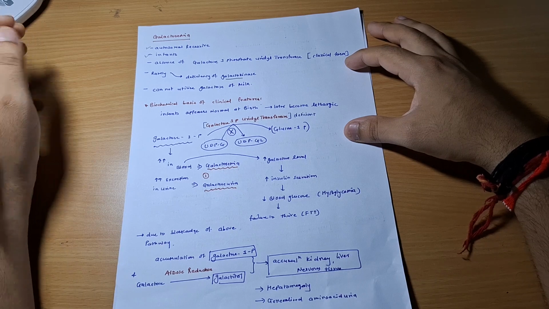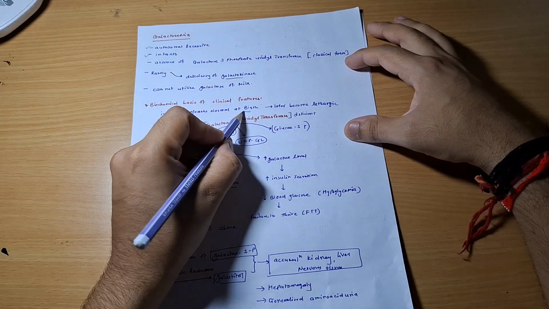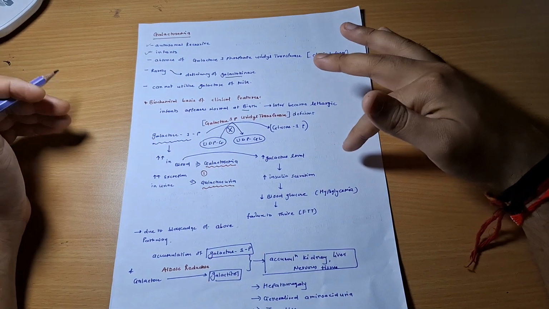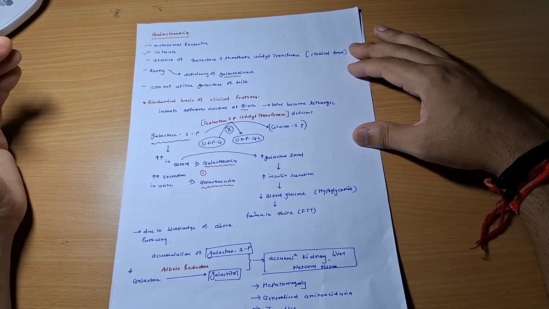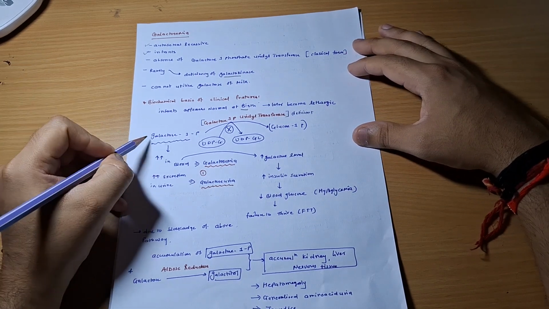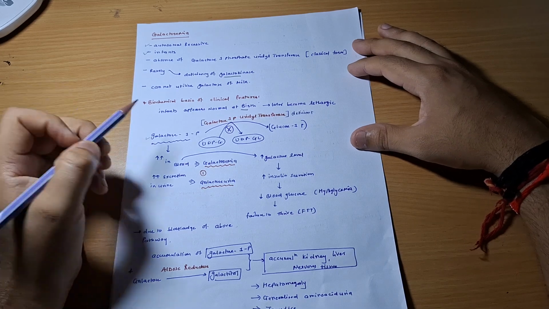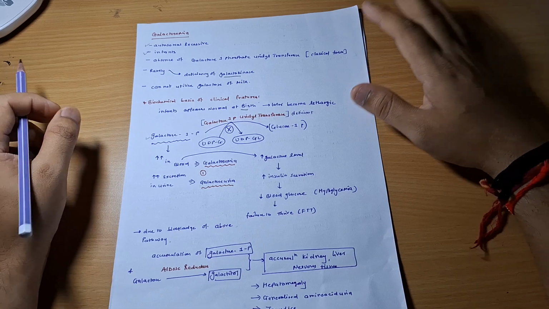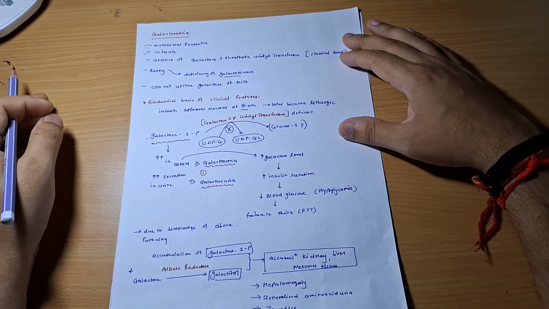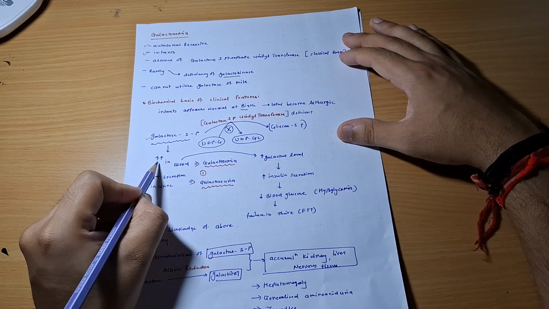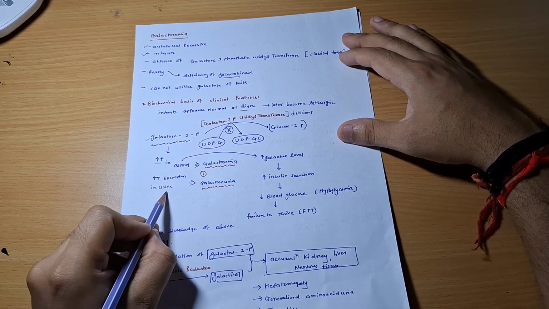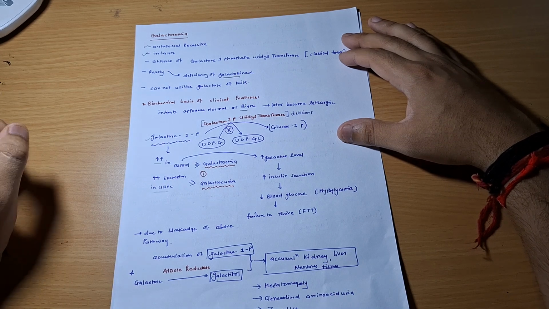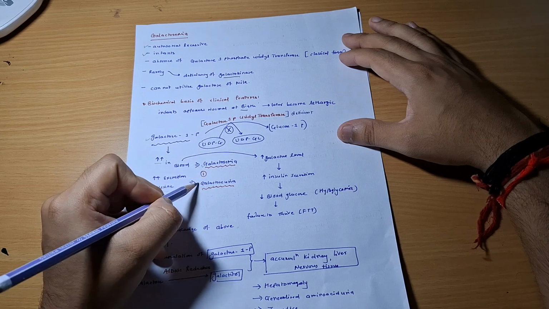So you should know, infant appears normal at birth, later on it will become lethargic. Why it will become lethargic, I will be discussing in a subsequent discussion. Galactose 1-phosphate can be converted into glucose 1-phosphate by one enzyme, that is galactose 1-phosphate uridyl transferase. But if this enzyme is deficient, what happens? There will be increased amount of galactose 1-phosphate in the blood, and there will be increased amount of galactose excretion in the urine. This condition is called galactosemia and galactosuria.